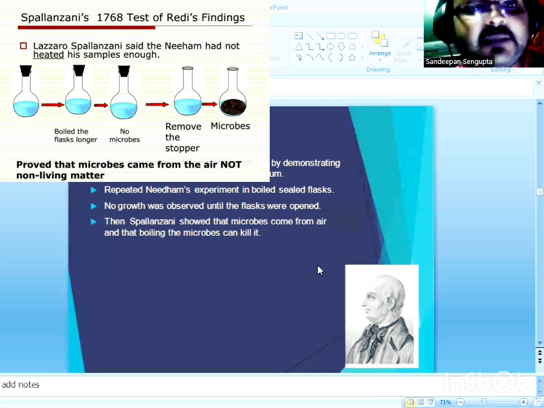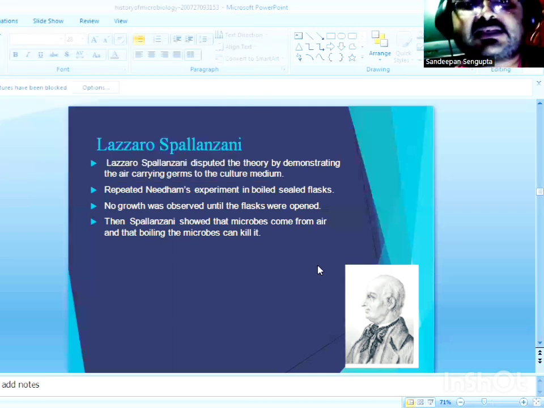But still, people were not equally convinced, and there were a lot of controversies circling around the two theories about the origin of microbial life. People were still confused whether it was abiogenesis or spontaneous generation that was giving rise to microbial life, or whether it was biogenesis, pre-existing microbial life, that was the source of new microbial life.